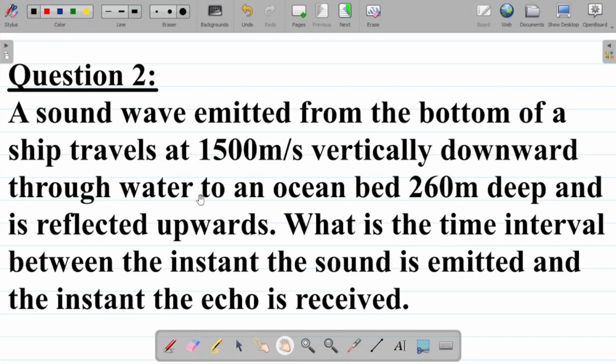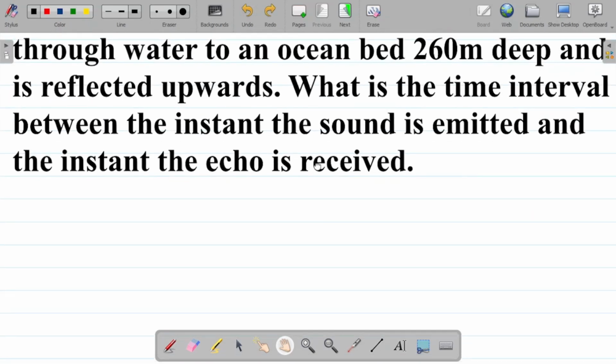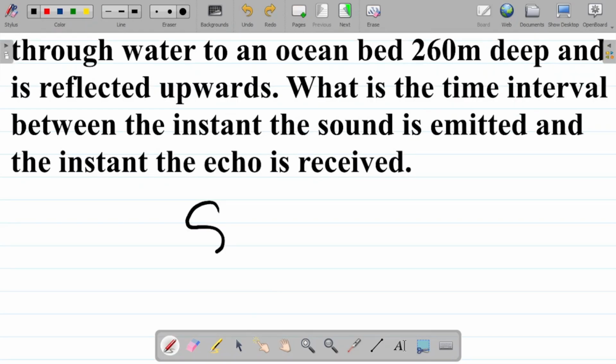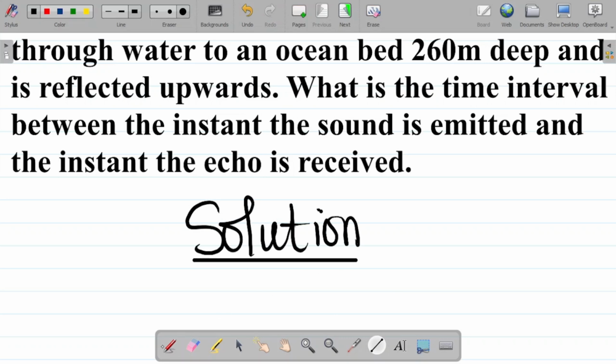What is the time interval between the instant the sound is emitted and the instant the echo is received? Although it's a sound waves question, it's on echo. So always check if there's a mention of echo, because this will determine the formula we use. They mentioned echo here. Let's take down parameters. Solution. Let's list out the given parameters.